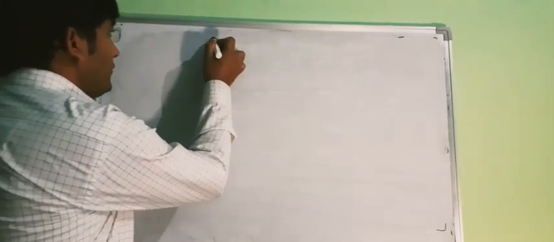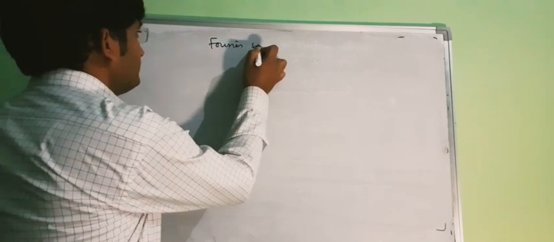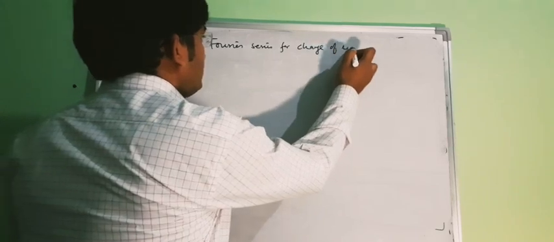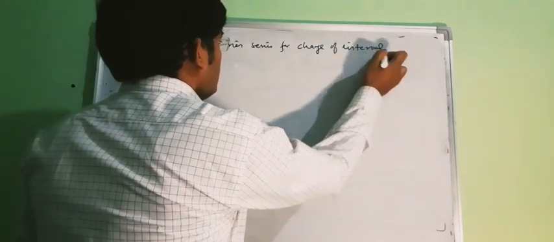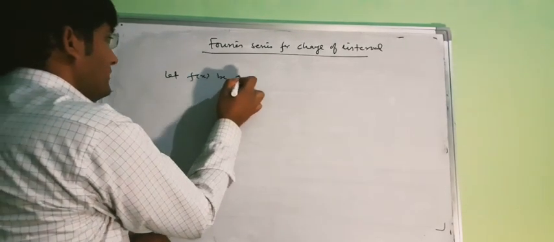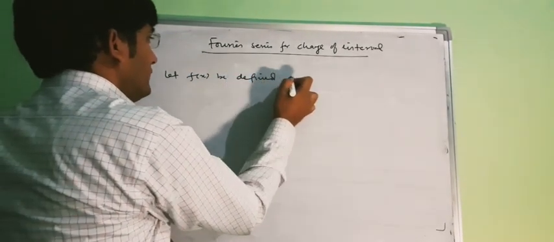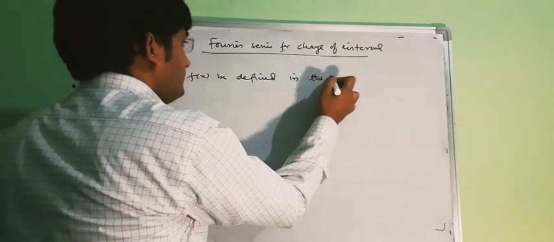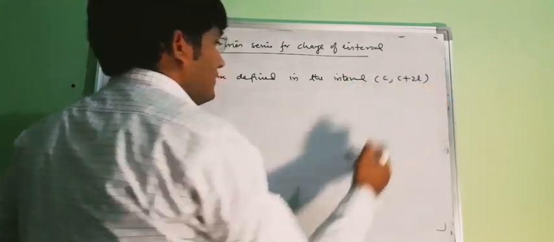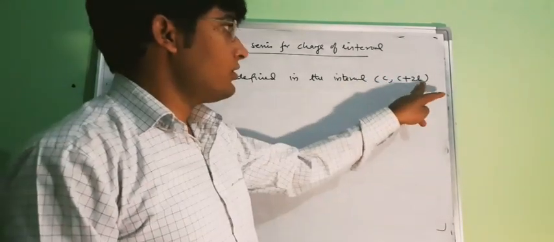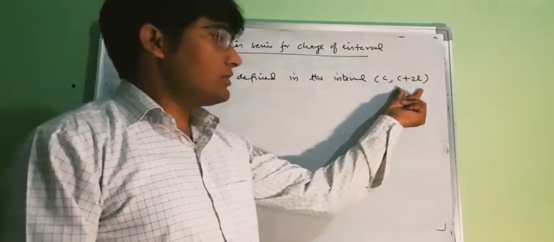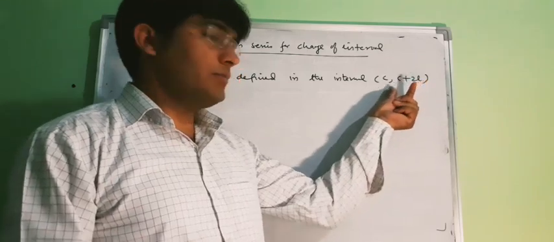So Fourier series for change of interval. Let f(x) be defined in the interval c, c plus 2l. Now, so far we were taking pi in place of l. Now, this interval is general, so here l can be any number.